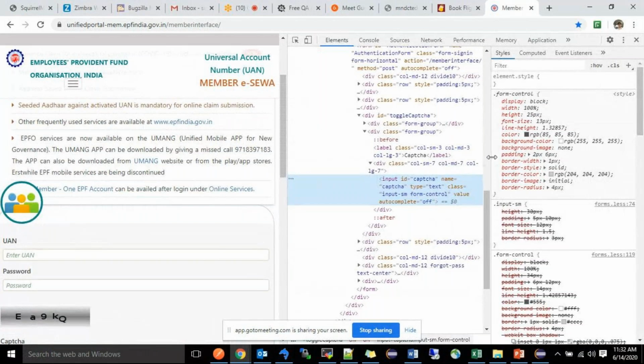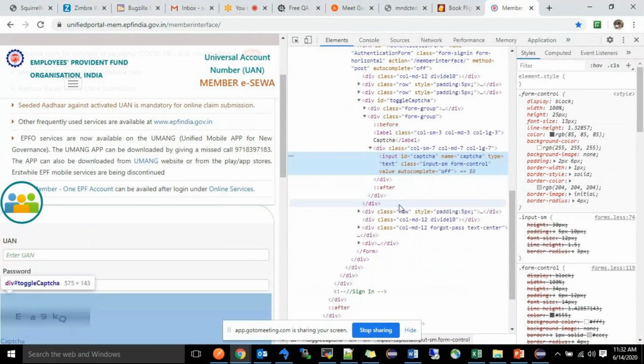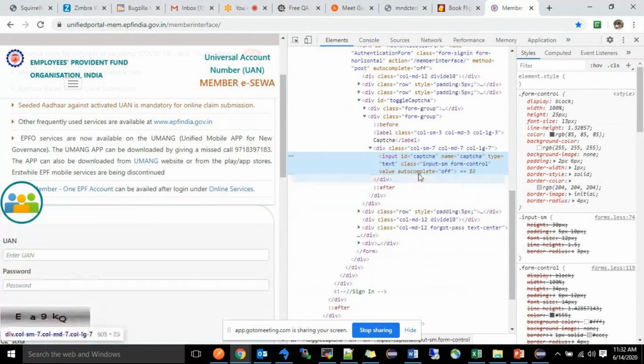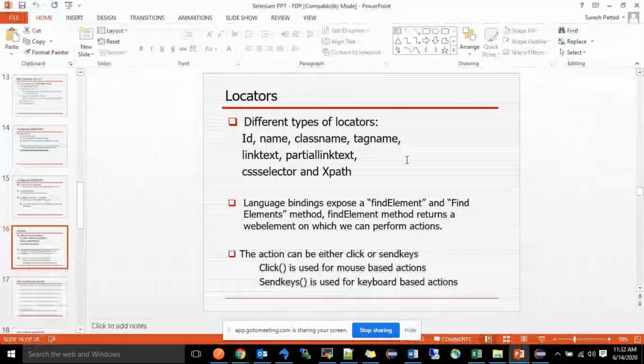Keep in mind how the developer has written and developed it. We can't access that directly. Any web server we can't access. For web-based applications, only the UI and HTML we can access. See here, an input is there. This is the tag name, and here the ID is mentioned. That is what I was explaining.